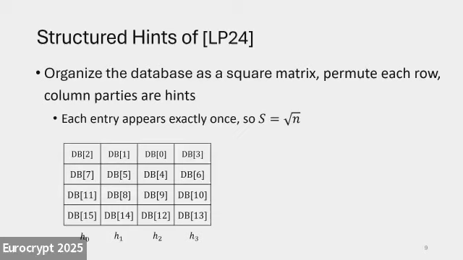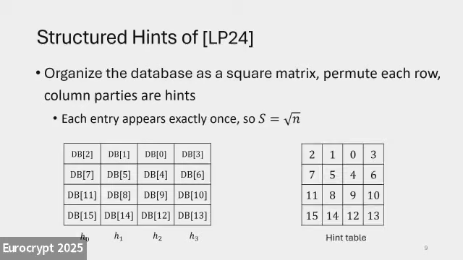And our hints are the column parities. So now we have exactly square root of n hints. The client needs to store this hint table, and in their work, it has to be stored entirely as a truly random table, so that the client keeps track of which hint contains which items.